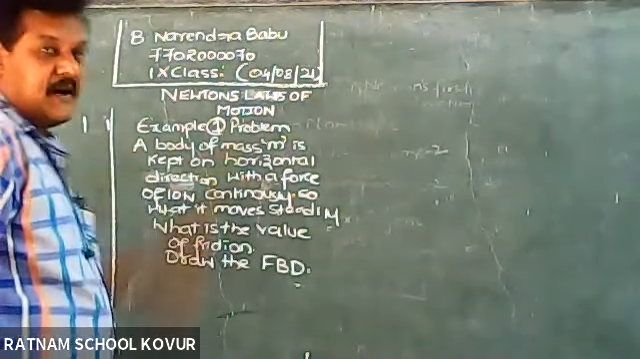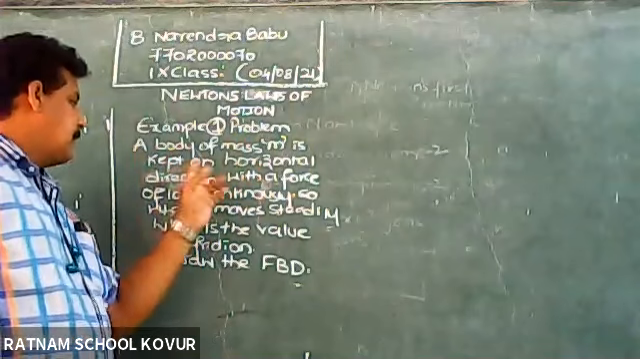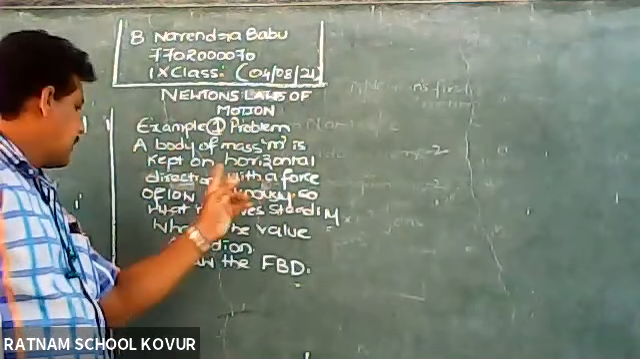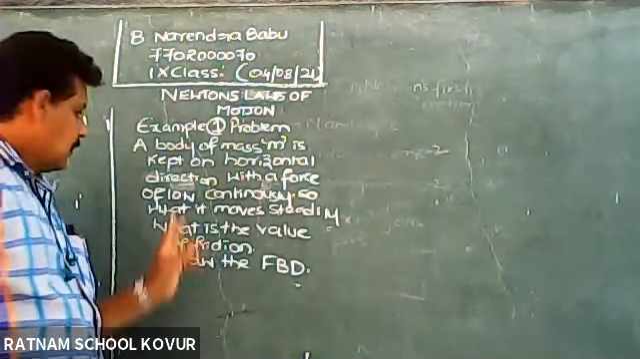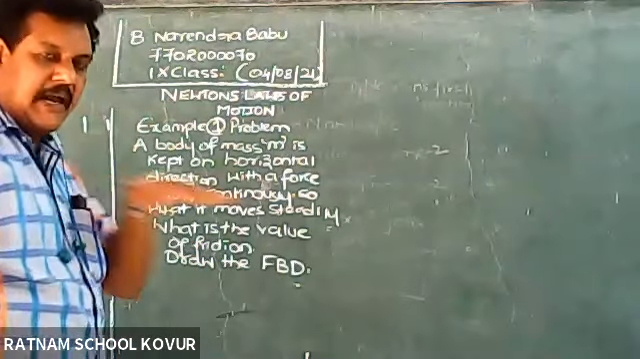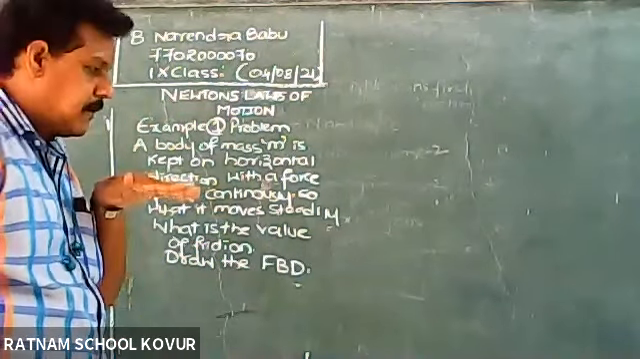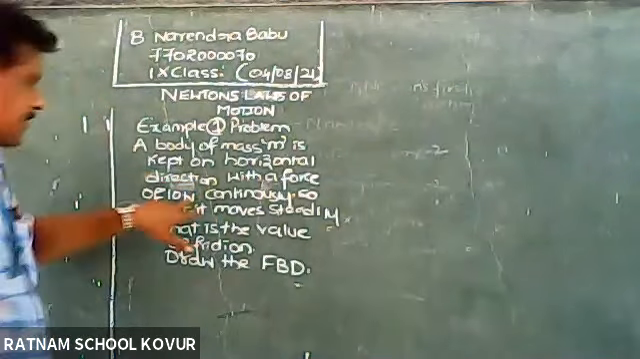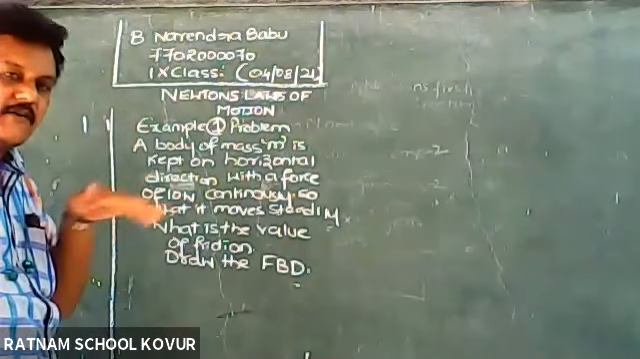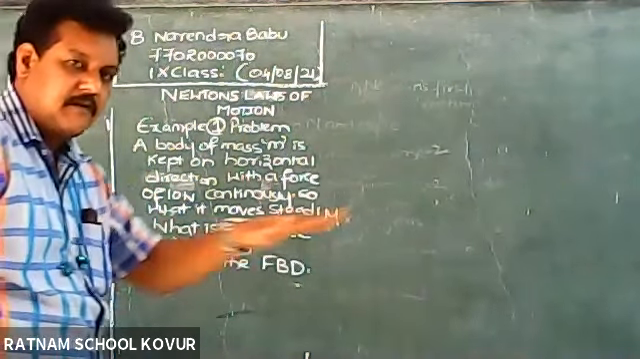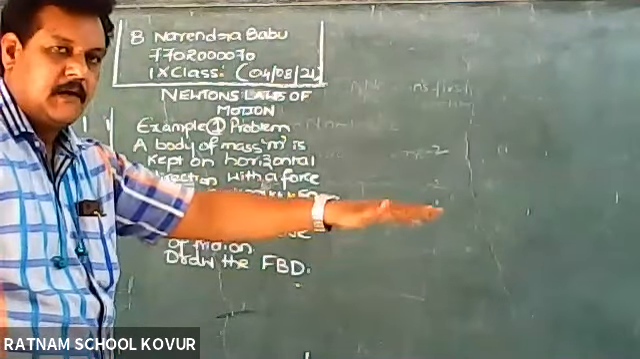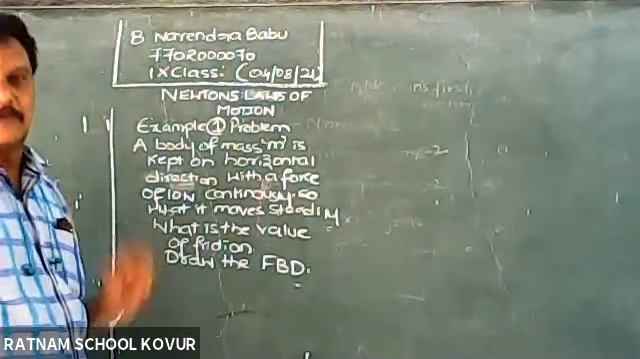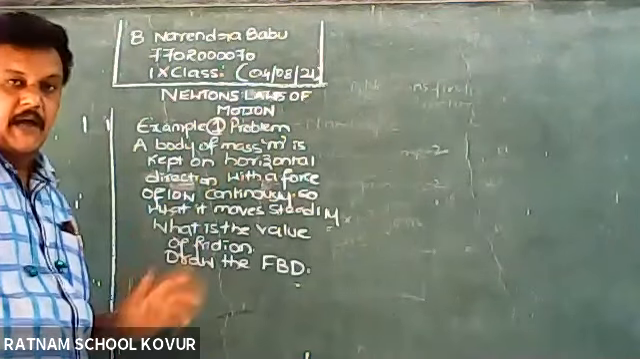A body of mass m is kept on a horizontal surface with a force of 10 Newton. So here the body of mass m is acted upon by the force 10 Newton continuously. Continuously means that it moves steadily. Steadily means uniformly. The force is continuously acting on that. So I will show on the diagram.